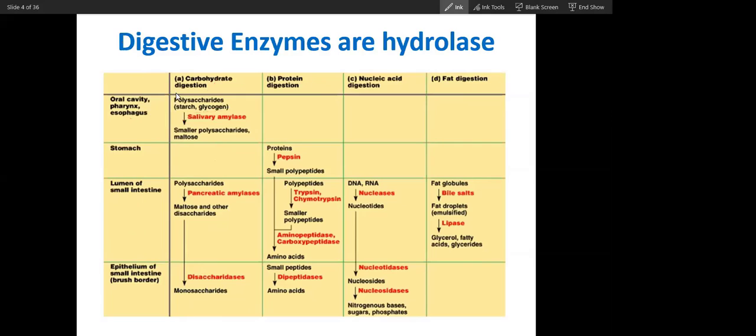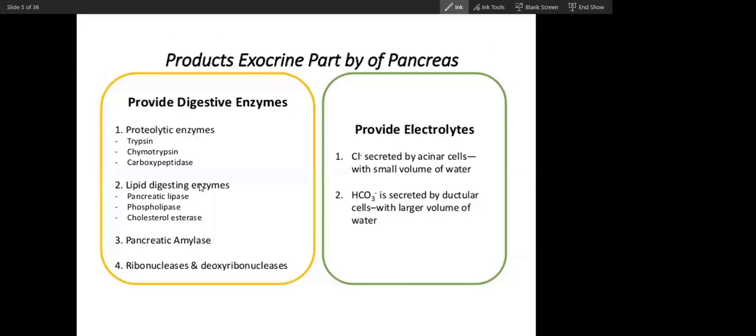So we have seen carbohydrate. We will see these enzymes in the protein chapter, and nucleic acid digestion is done by nucleases. We will not talk about that, but nucleic acid metabolism we have already done. And fat digestion, we will do in an upcoming session. So today we will talk about this carbohydrate digestion.